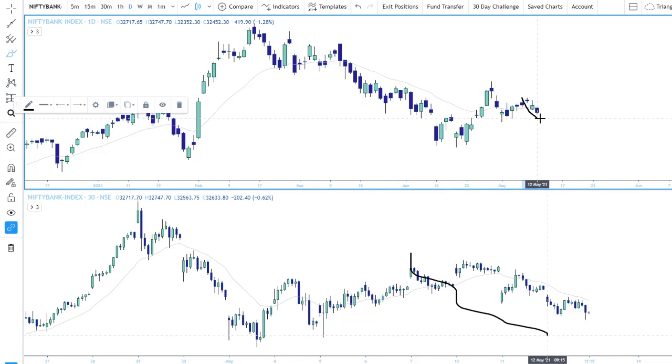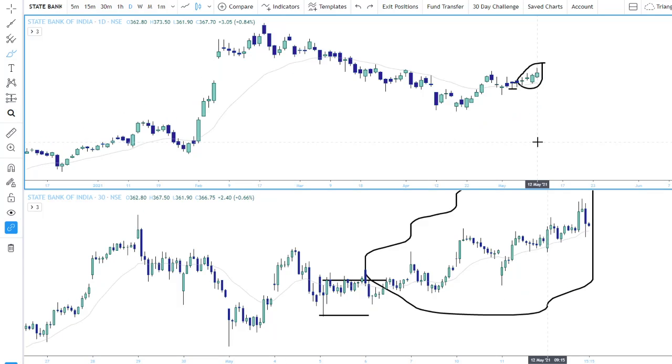As you can see here, this is the zone. It was coming down for the past 2 days, right? But what happened to SBI? It went up. So that's why selecting the stocks is very important for trading, whether it is intraday trading or positional trading. You have to have proper reasoning behind selecting the stocks. And you might be wondering, even though the market was down and this is going up, why did I close the position now?